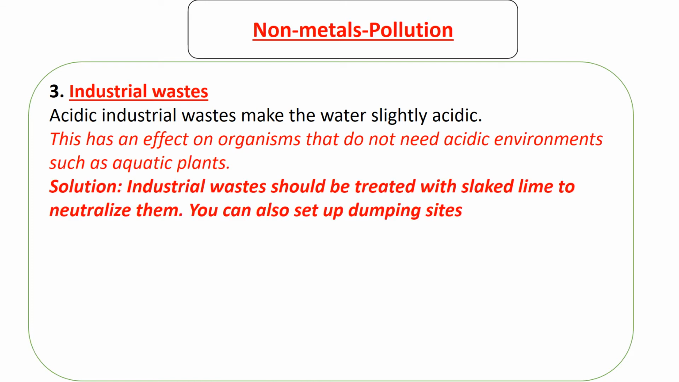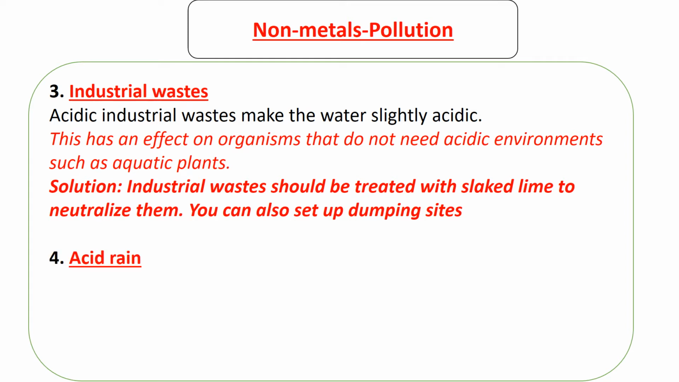So to deal with this, industrial waste should be treated with slaked lime to neutralize them. Slaked lime is an alkaline solution or an alkaline compound. So if this alkaline compound is added to the acidic industrial waste, they are going to be neutralized, and when they are disposed into water, the pH of water is not going to be affected. Also, you can set up dumping sites to deal with this. Instead of throwing these into aquatic environments, you can just throw them on dumping sites.